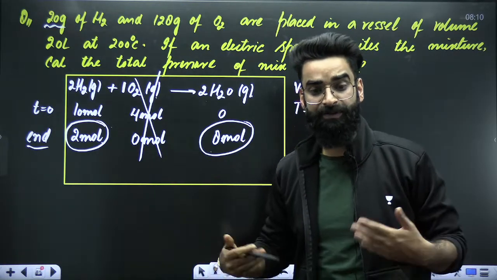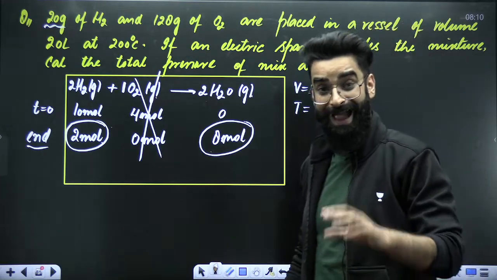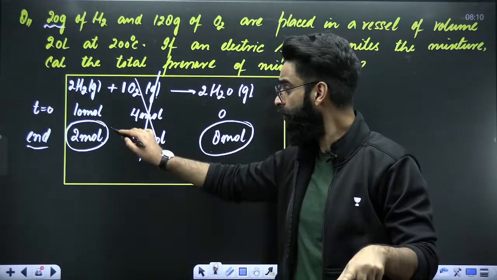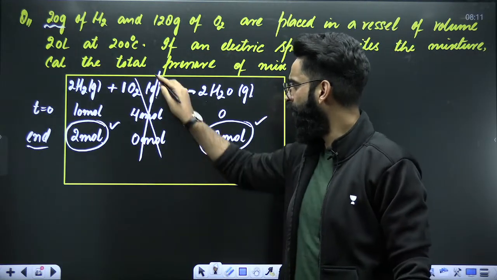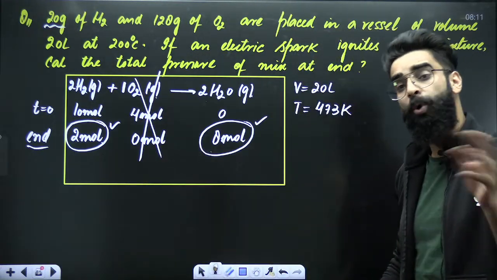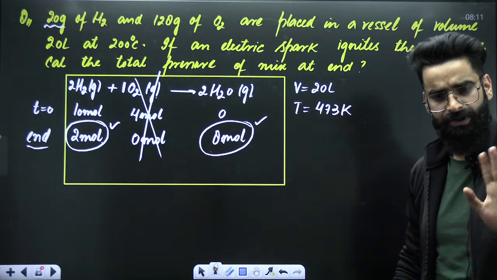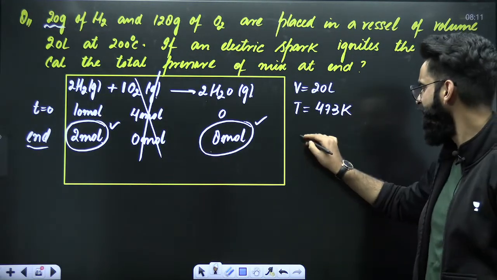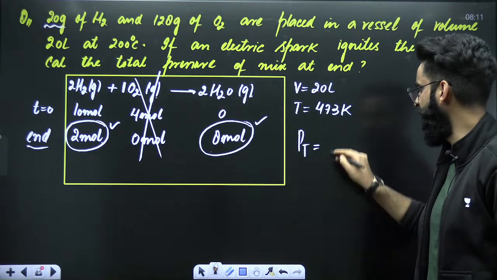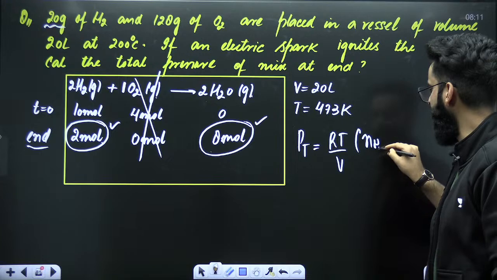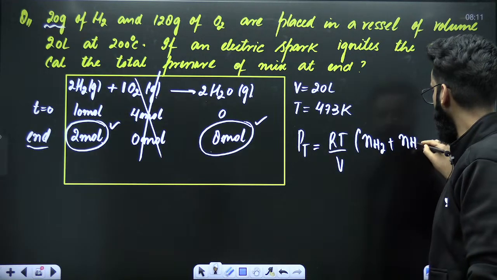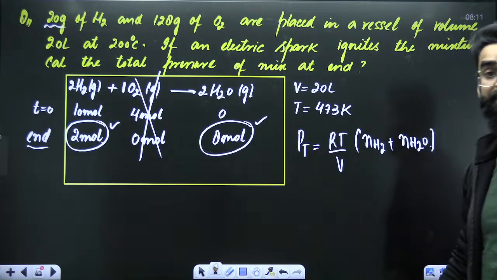So the total pressure of the mixture at the end will be due to 2 moles of H2 and 8 moles of water. O2 has no contribution towards the total pressure of the mixture at the end because it has got consumed. So the total pressure of the mixture at the end will be equal to RT divided by V, and it's going to be the number of moles of H2 left in the container plus the number of moles of water which would have got formed at the end.